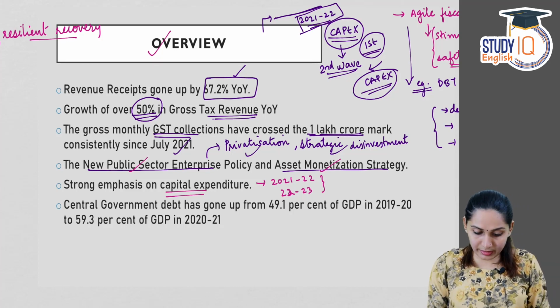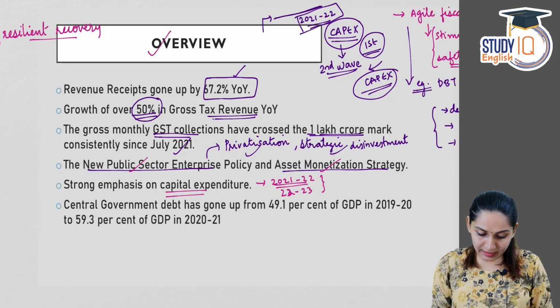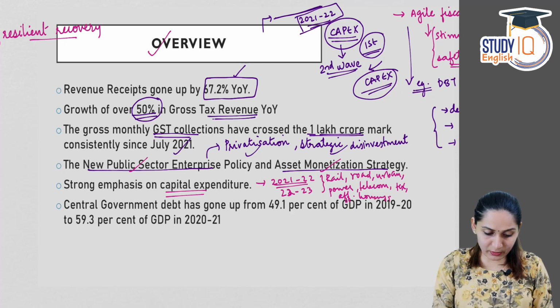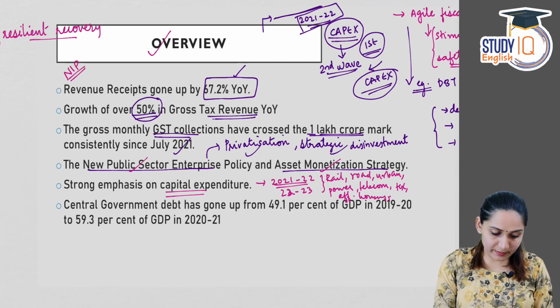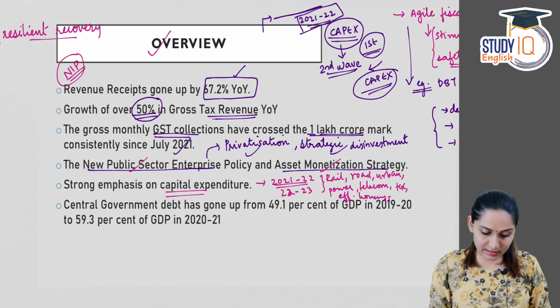In the Union Budget 2021-22 also, the capital expenditures were very high, and more emphasis is given to railway, road, urban transport, then power, telecom sector, textiles, affordable housing, and a special focus given on the National Infrastructure Pipeline, NIP, which we will definitely discuss in detail.